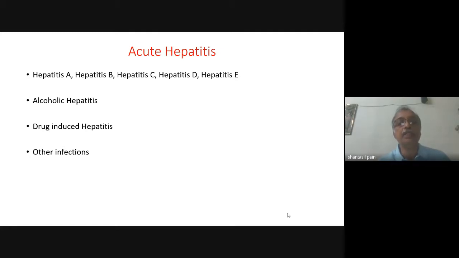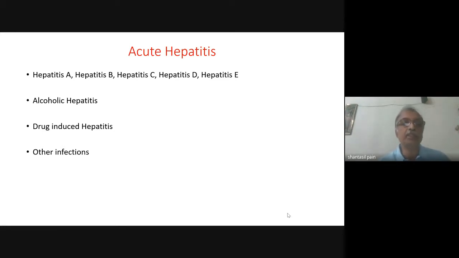Number one is the anti-tubercular drugs, and number two is the antiretroviral drugs. Among the anti-tubercular drugs, you all know that rifampicin, INH, and pyrazinamide are potentially hepatotoxic drugs. And the incidence of hepatotoxicity is much more in the HIV infected population compared to the normal population.